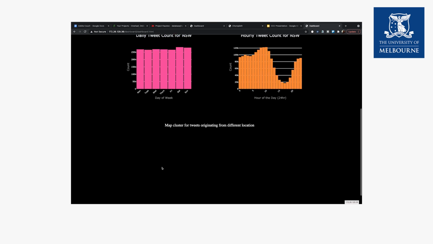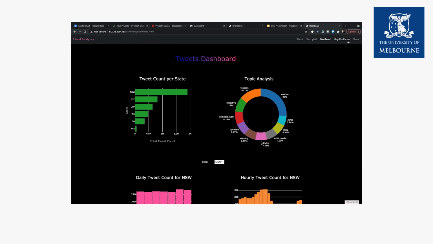And we can see that this dashboard is loading. There are other dashboards as well, other pages on this website, but we are going to talk about it in our next video, which is more related to the analysis and the UI part.